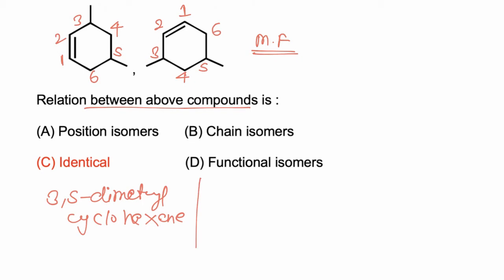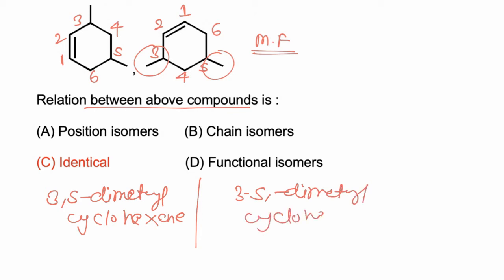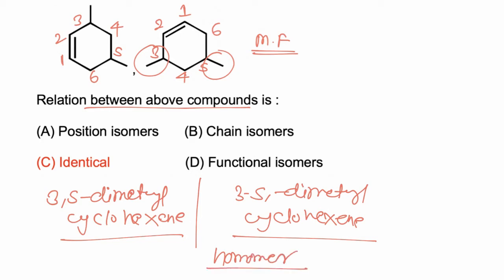So in the second example, at the third and fifth position a methyl group is present. So the name of the molecule is 3,5-dimethylcyclohexene. So both molecules have the same IUPAC name, and hence both molecules are identical. They are called homomers of each other, and hence the correct answer is C.